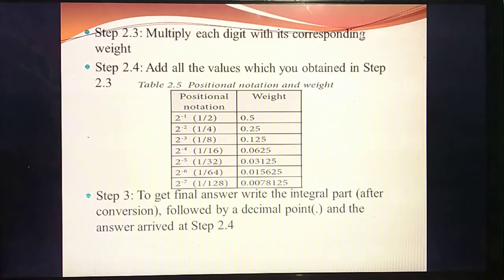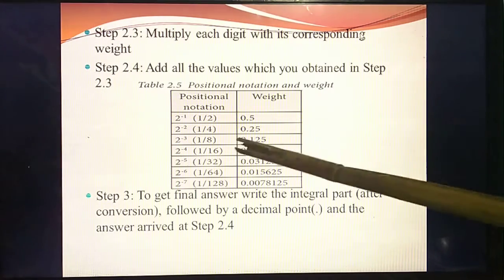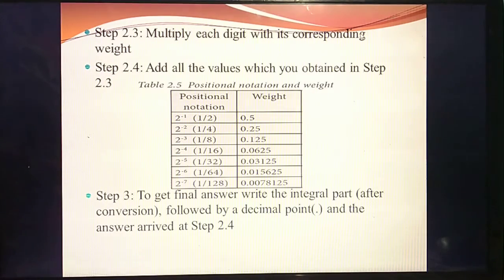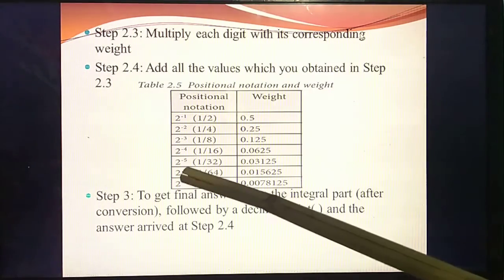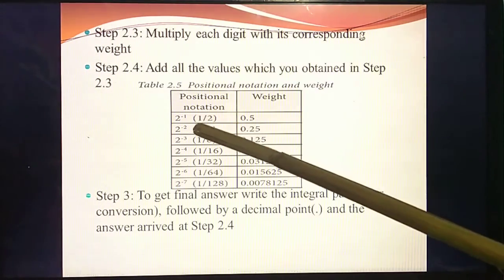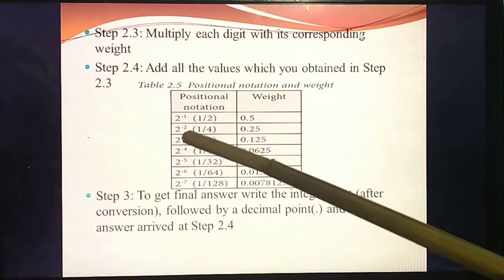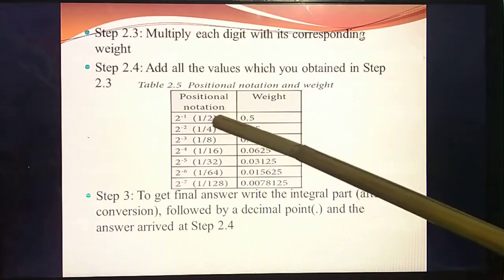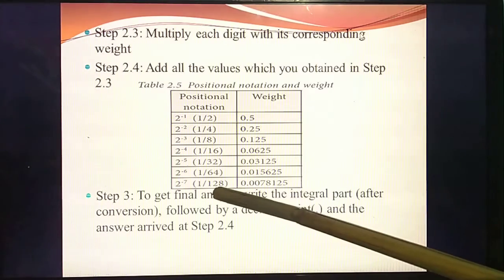So see this table, this is very important for this fractional conversion. Either you should study this, otherwise you should divide the value and write, because in your exam a calculator is not allowed, so you should study or calculate and write. Okay. So listen, 2 power minus 1, 2 power minus 2, 2 power minus 3, up to minus 7 they have given. Minus 1 means 1 by 2. Minus 2 means 1 by 4. Minus 3 means 1 by 8. Minus 4 means 1 by 16. Minus 5 means 1 by 32. Minus 6 means 1 by 64. Minus 7 means 1 by 128. Okay.